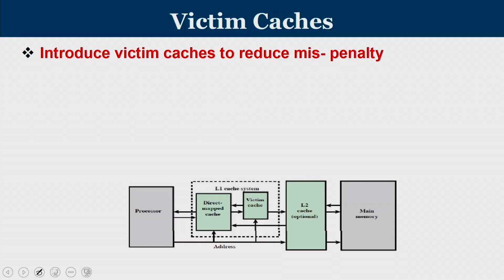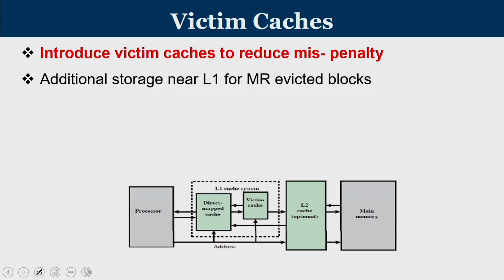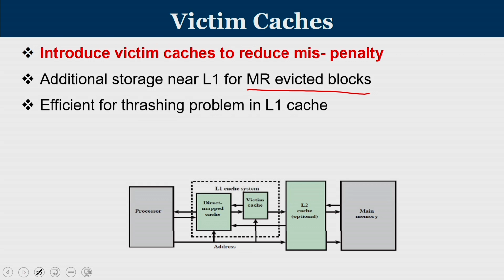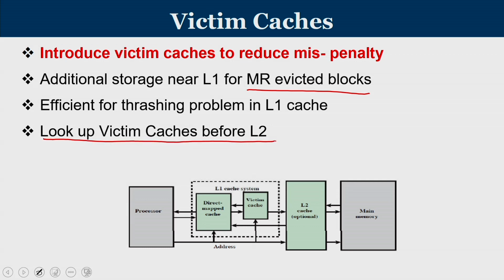Now we will go to victim caches. Victim caches are used to reduce the miss penalty. Let us try to understand what is the context of a victim cache. It is an additional storage near L1 for the most recently evicted blocks. It is very efficient for the thrashing problem in L1 cache, and it acts as a lookup before the L2 cache, and L1 and victim caches are exclusive.